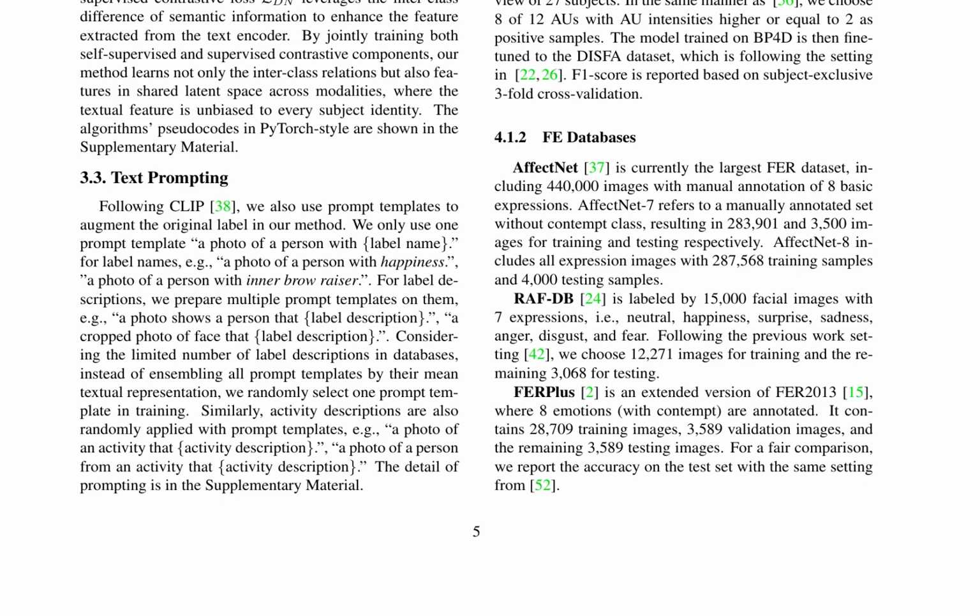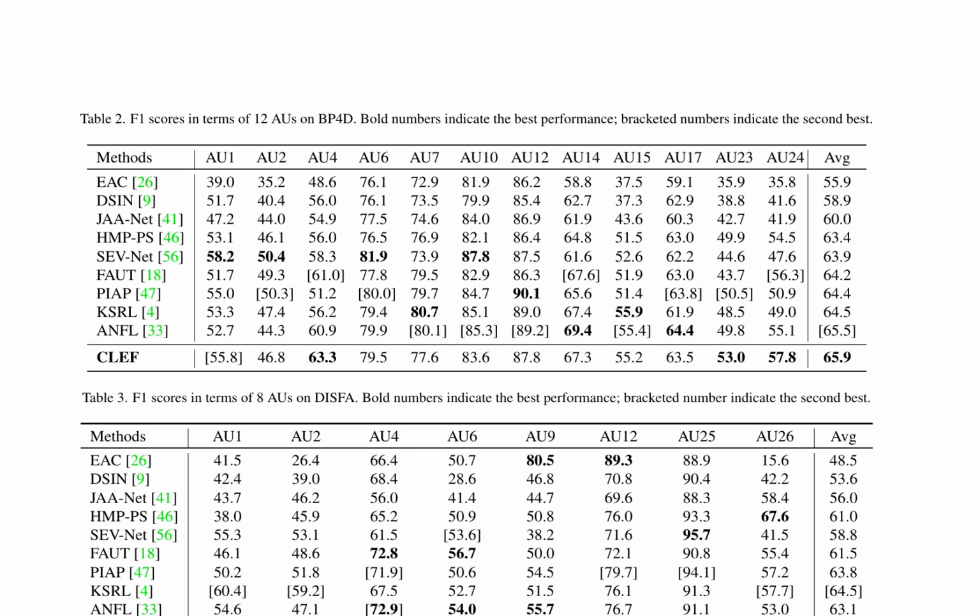The method also utilizes prompt templates to augment the original label, similar to CLEP. The prompt templates are used to generate multiple textual representations for label names and descriptions. The model architecture consists of a text encoder and an image encoder, where the text encoder is a 12-layer transformer and the image encoder is a ViT-B/16 model. The model is pre-trained on BP4D and BP4D plus datasets using weakly-supervised contrastive learning, and then fine-tuned on downstream tasks.